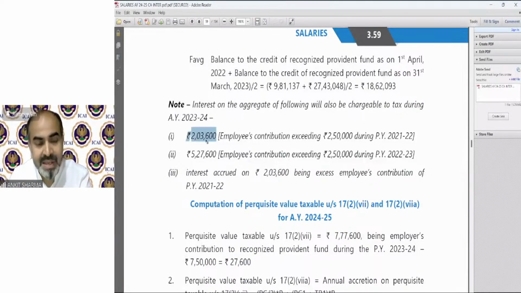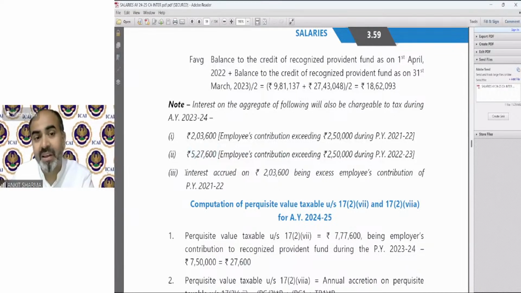First point. Second case, the 5,27,600, the contribution exceeding 2,50,000. In the first case, this is for previous year 21-22. 2,50,000 exceeding contribution was 2,03,600. Interest on that value need to be computed. And for previous year 22-23, on 5,27,600, we need to calculate the interest. Fine. The third point is very interesting.